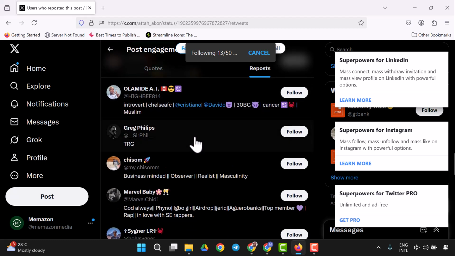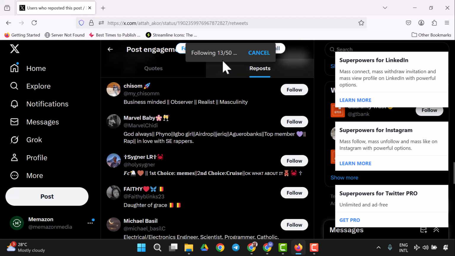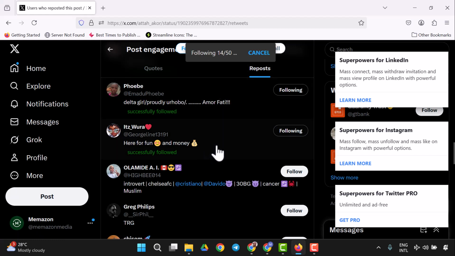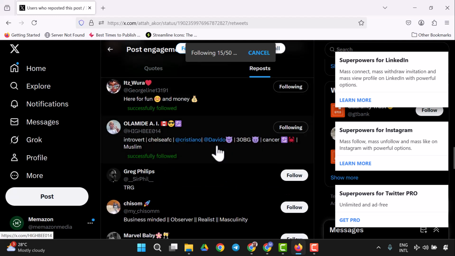Right now, it's going to go on and on to follow people until it gets to 50. Right now it's at 14 over 50. So it keeps following. That's why you need to take a profile that has a lot of reposts, so that you can have enough of a pool of selection to follow from, because it's going to reject some and it's going to follow some, which is very, very important.